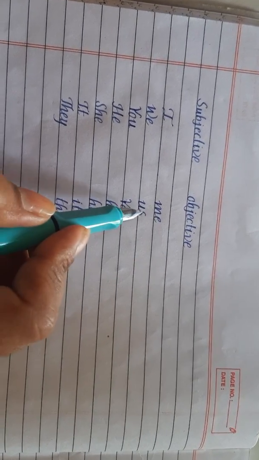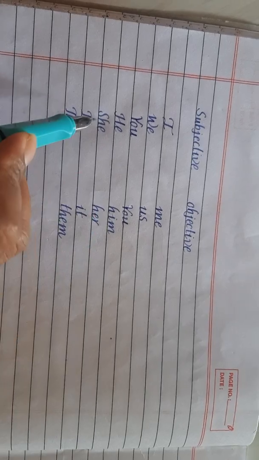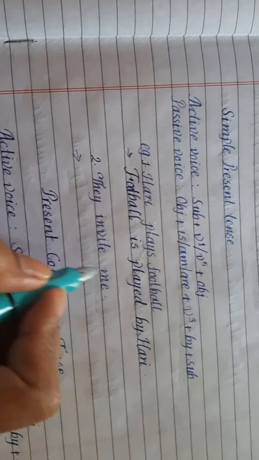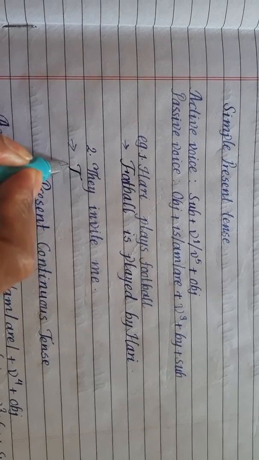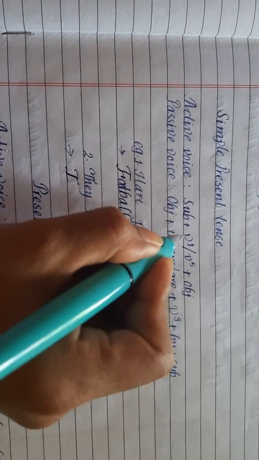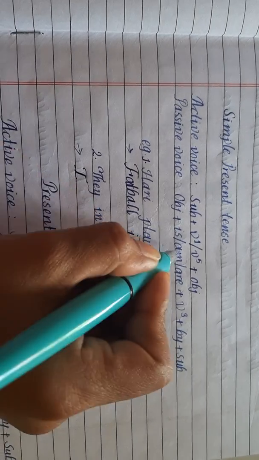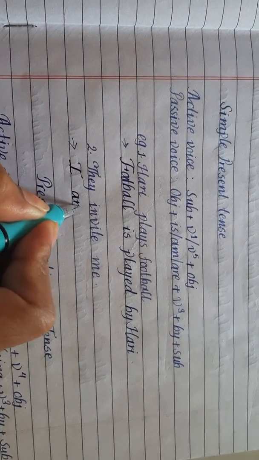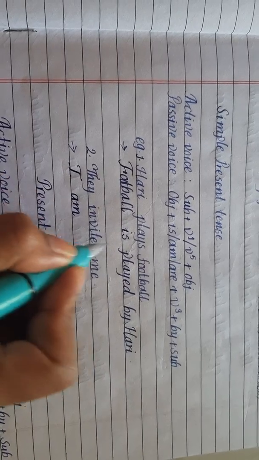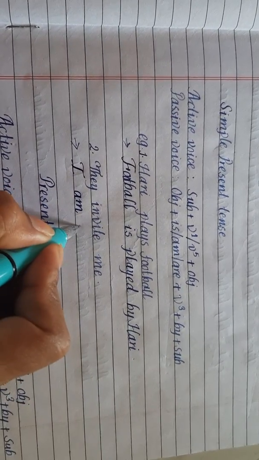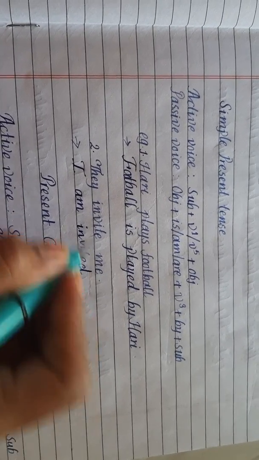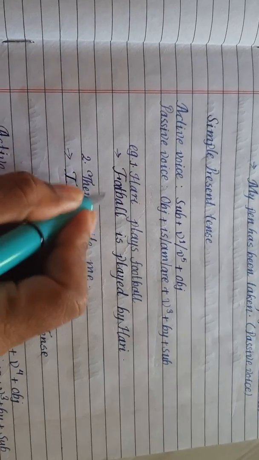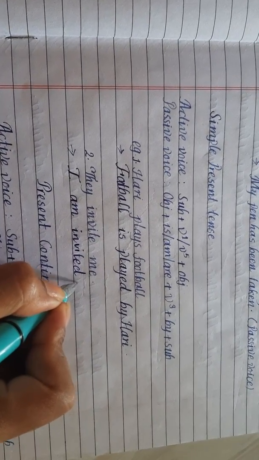You, he, him, she, her, it, they, them. So while we change this objective case into a subject, then after we have to write here I. Then after this, verb 1 should change into is/am/are plus verb 3. I takes am. So we have to write here am. I am, and verb 1 should be changed into verb 3. So invited. And we should not mention the unknown doer in the passive voice.